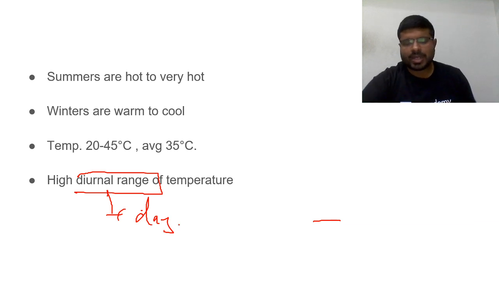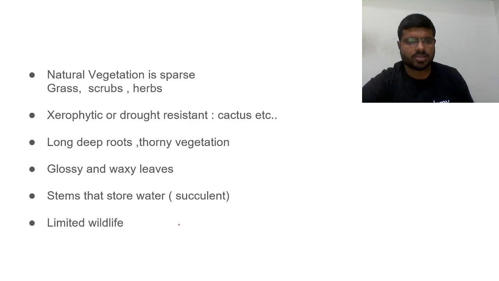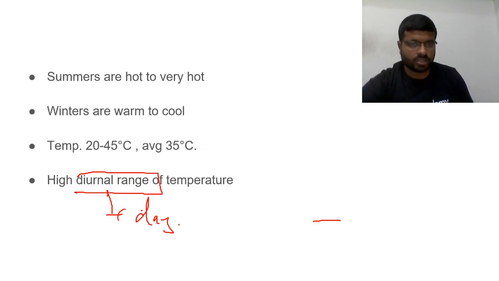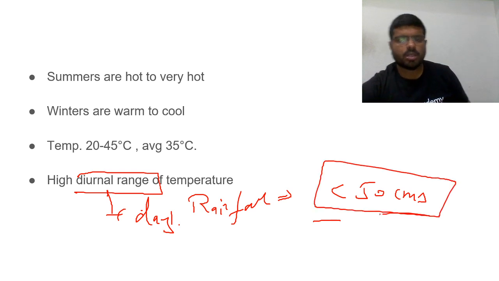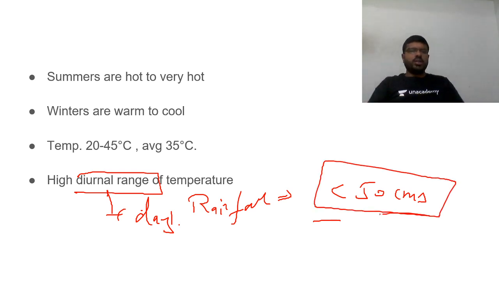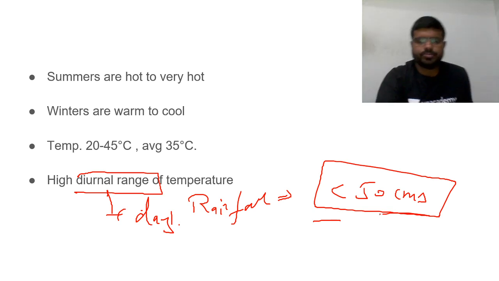So, what are the characteristics of climate? Very high temperature, rainfall is very, very less. Because, of course, I did not tell about rainfall here. Yes, rainfall less than 50 centimeters. Rainfall less than 50 centimeters.